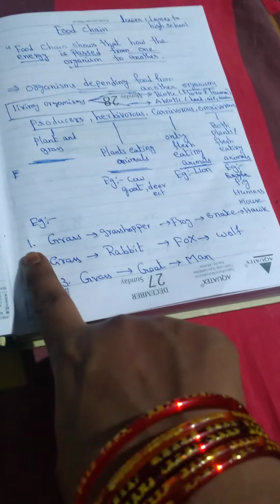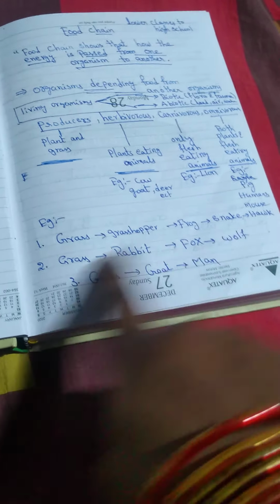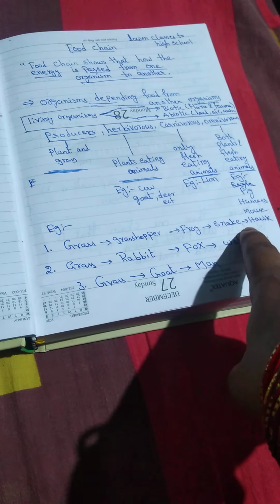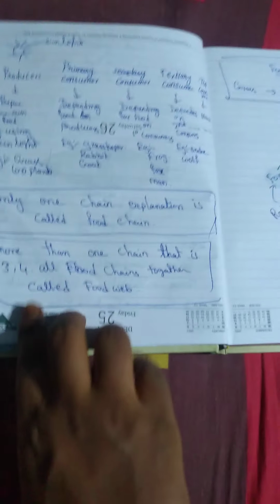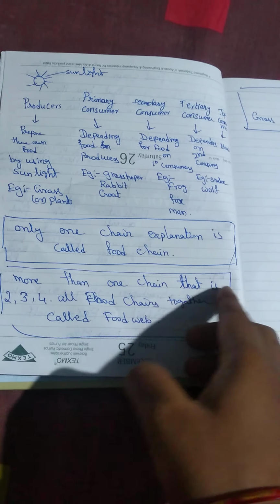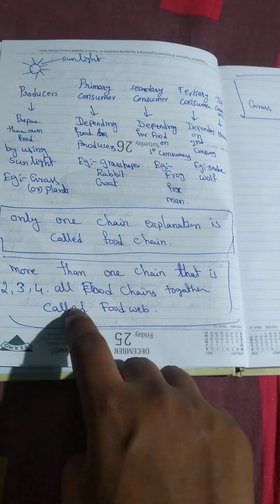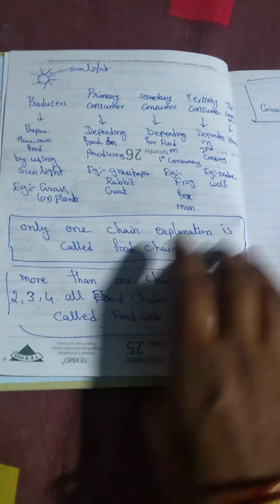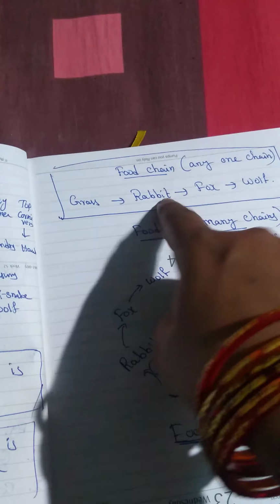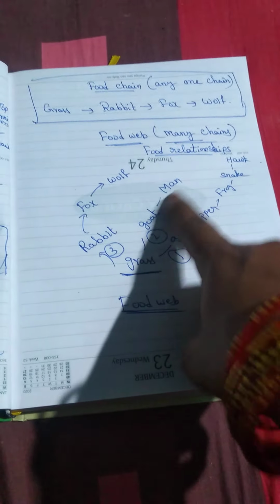If you see only one line, this is one food chain, the second one is the second food chain, the third is the third food chain. More than one food chain together is called a food web. Only one chain is a food chain, and more than one chain is a food web.